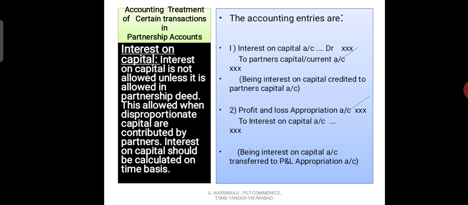So this is the entry. Here we have to write two entries for interest on capital. Whenever we calculate interest on capital, we have to write two entries in the books of accounts. This is the important thing you have to notice.